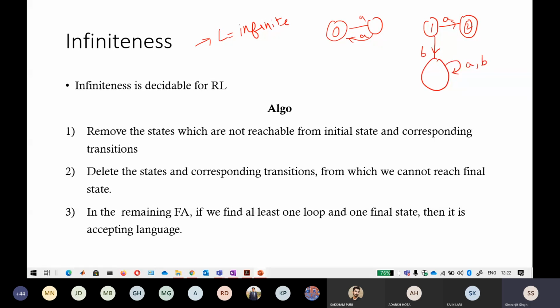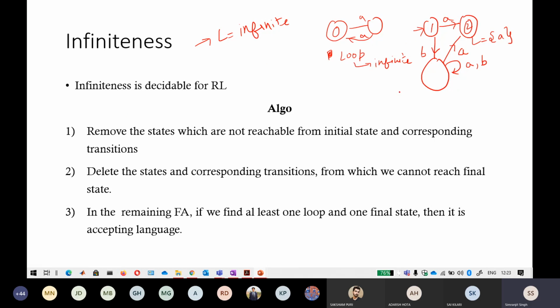So I can say that the loop exists, but if you write the language for it, this language is only accepting a, so it is not an infinite language set. So just by taking a look at the loop, it does not always mean that a particular language is infinite. I showed you the case where the loop exists, but this language is not infinite. You have to make sure that the looping also leads towards the final state. If it is going towards the final state, then I am sure the language is infinite.